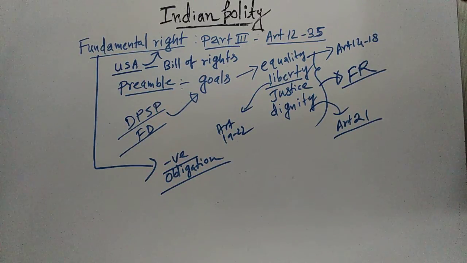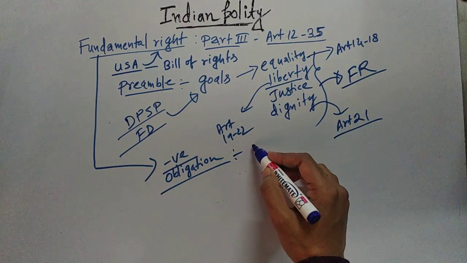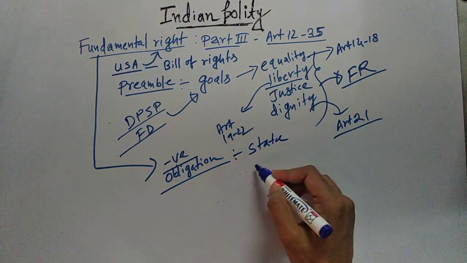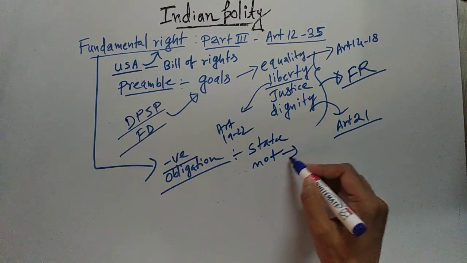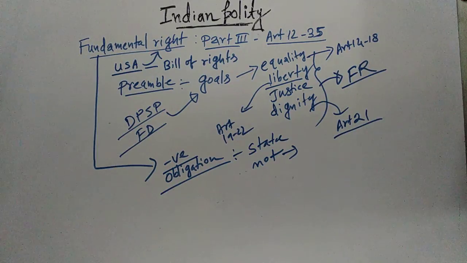For example, if you read Article 14, it says that the state shall not deny to any person equality before law and equal protection of the law. That means the wording of the article is that the state shall not discriminate. Then if you see Article 15, it is written that the state shall not discriminate on the basis of race, religion, caste.